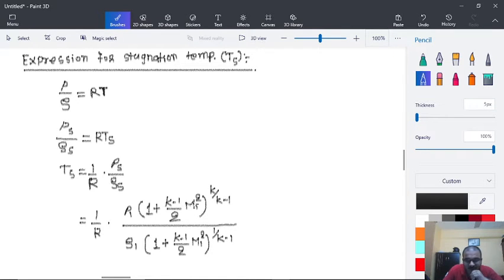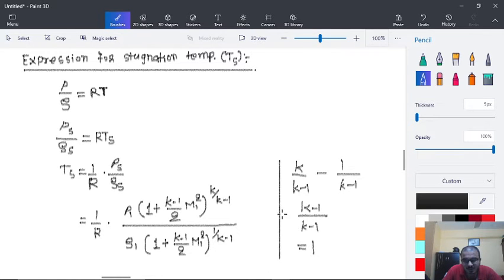So here we have these two terms which look very much the same, only the power differs, so we can combine them. Let's take those powers together: K minus 1 upon K minus 1, so it will be equal to 1 only.